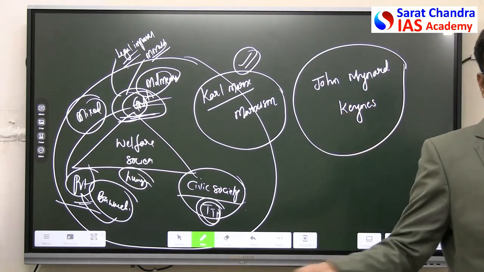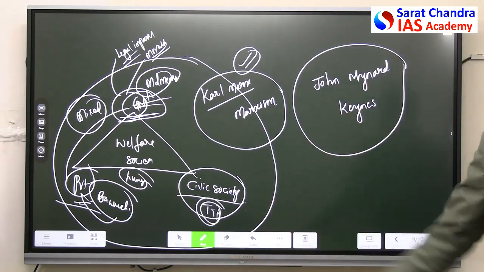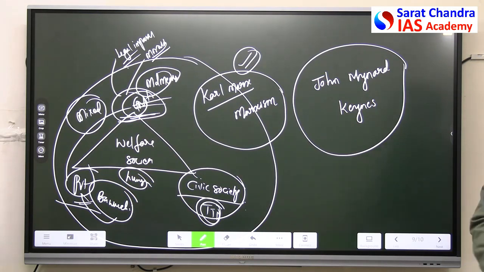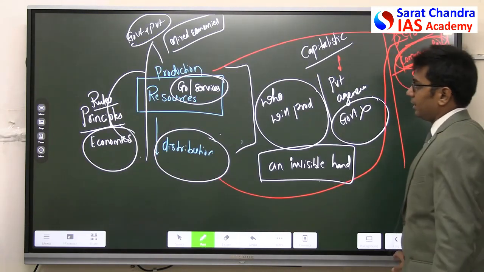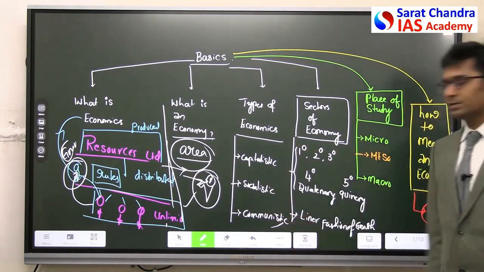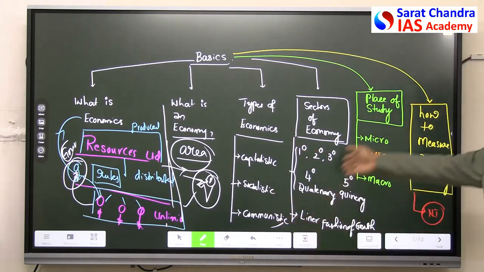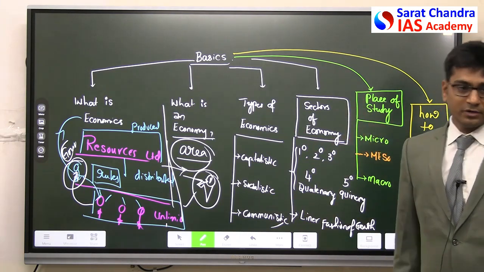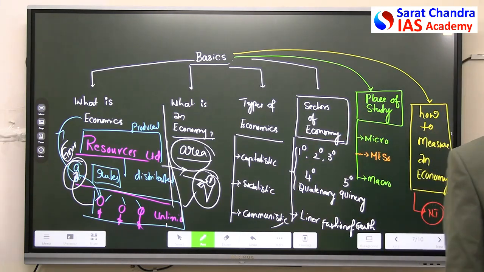Question can be any branch. You have to address the root. So this is the development of economics over a period of time. Capitalistic, socialistic, communistic. So what is the rest of the story? I'll discuss tomorrow. Sectors of economy. If you have any questions, I'll give you 1 minute. You can ask. Otherwise, we'll wind it up here.